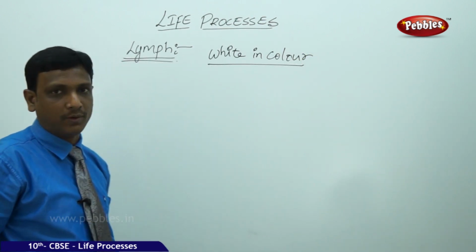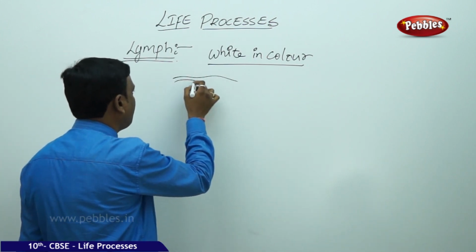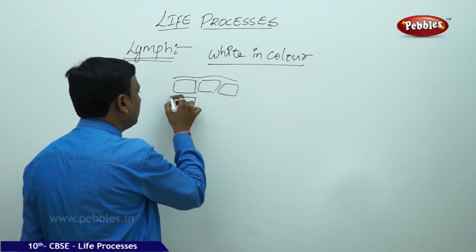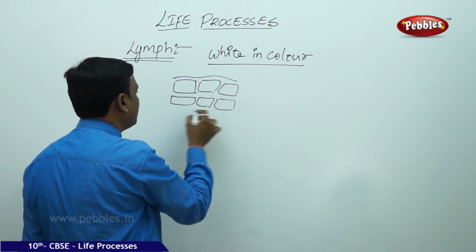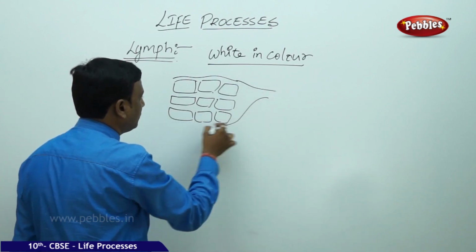So how is this lymph formed? The blood from the capillaries. Capillaries are the fine blood vessels that connect the arteries and veins. They are located in the places where the arteries are connected to the veins.